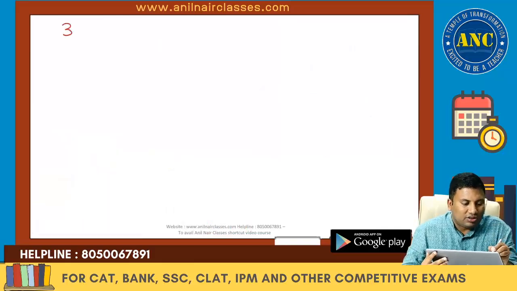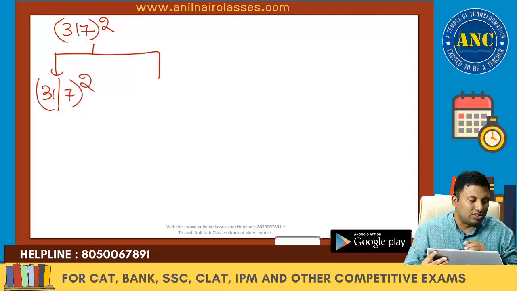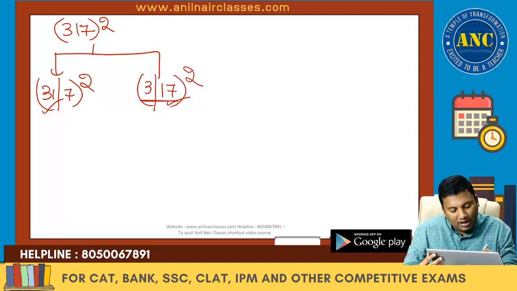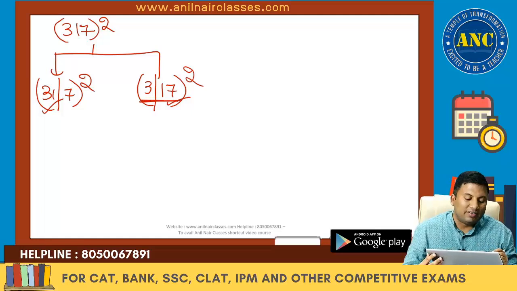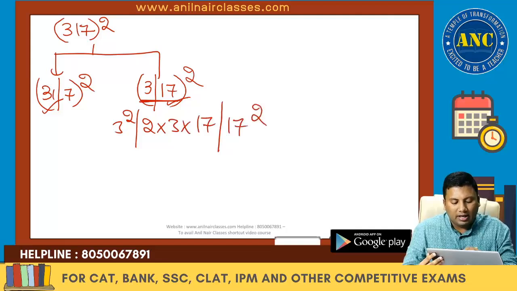Now, suppose it is 317 whole square. Two methods: either I can use 31 with 7 square, or 3 with 17 square. One is 31 square, another is 17 square. Which method is easy to compute? Value wise, 17 square is less compared to 31 square. A square, next is 2ab and another is b square.